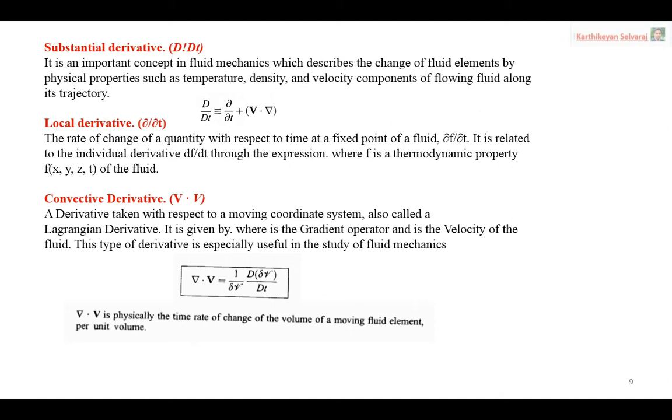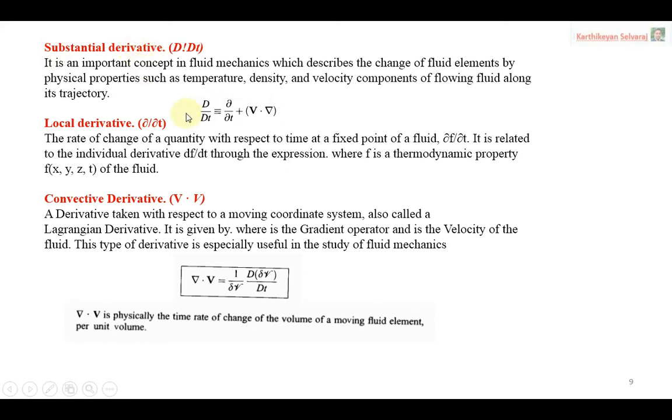Suppose, in a 10 meter pipe, I am analyzing only 5 meters of the length of the pipe, looking at what happens to the pressure and temperature values. Then I have to make a domain. That type of approach is called the Euler approach. Here the convective derivative follows the Lagrangian approach, the Lagrangian derivative. That is the difference between Euler and Lagrangian.